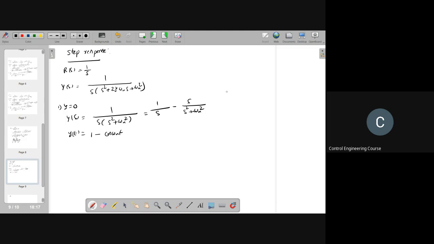So the response looks like it is again oscillatory, but this is 1. Now the system is oscillating about 1 like this. So when zeta equal to 0, that means there is no damping. The system is oscillating with its natural frequency. The second case is when zeta equal to 1, which we call the critically damped case. This is undamped.